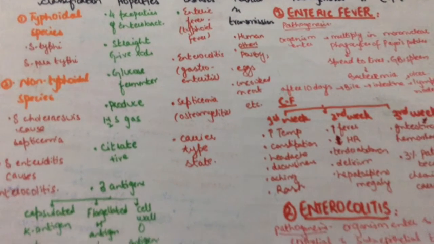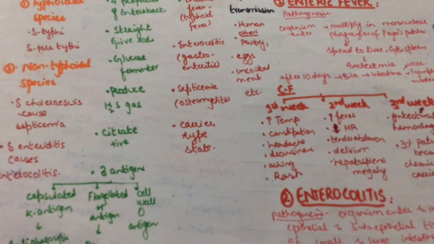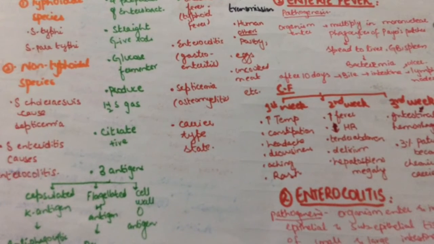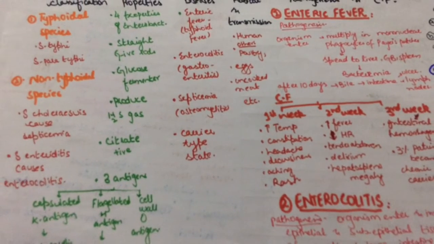Human is the only reservoir for S. typhi, and sources of other Salmonella species are poultry, eggs, uncooked meat, etc. Transmission is through the fecal-oral route.